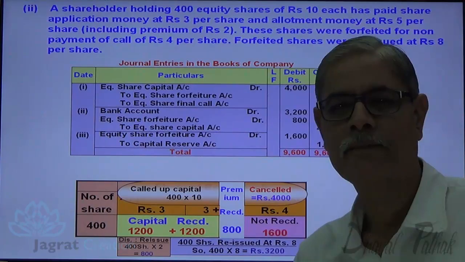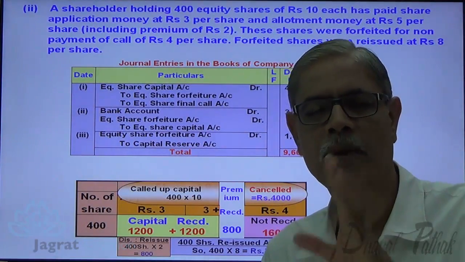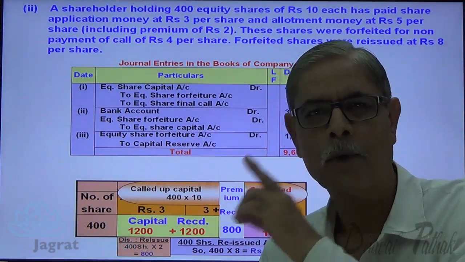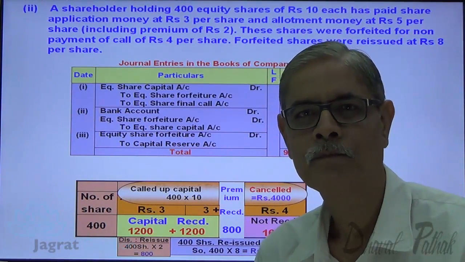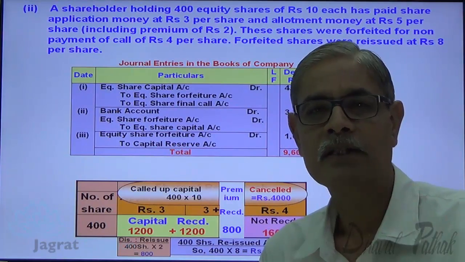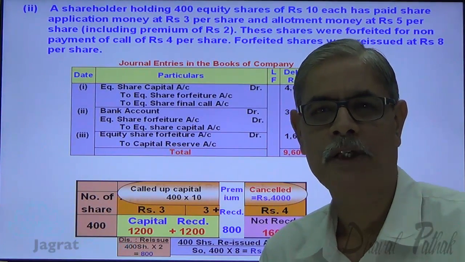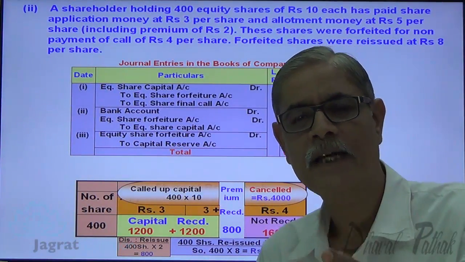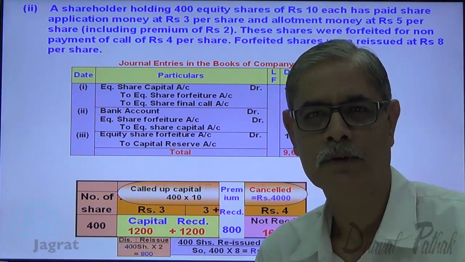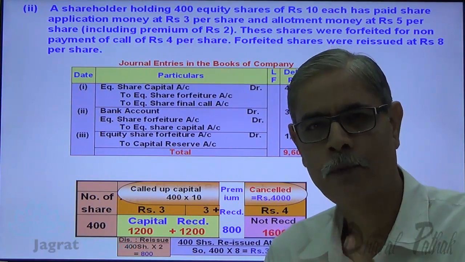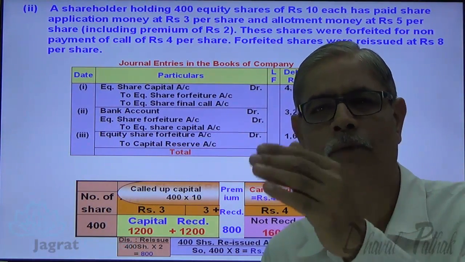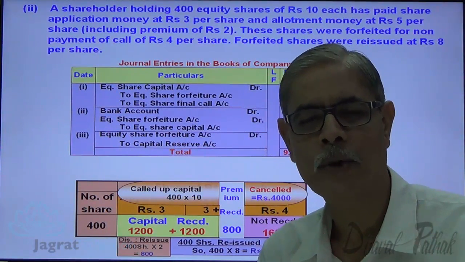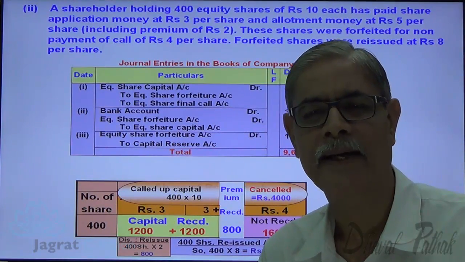This is our journal entry for forfeiture and reissue gets recorded. I'll demonstrate all these entries at the end with narration. Now I want to consider the next aspect of theory. When the shares are originally issued at discount and they are forfeited for non-payment of any call or allotment, how the forfeiture entry, reissue entry gets recorded. That's my next concern. Observe it.